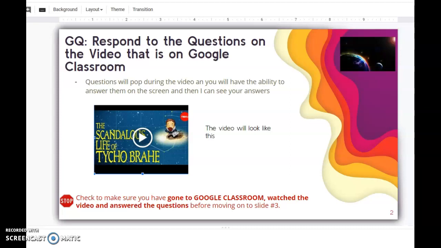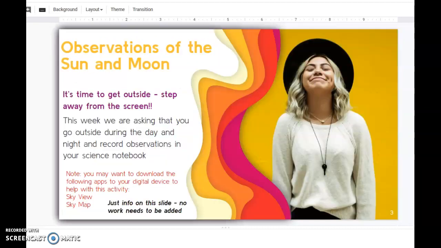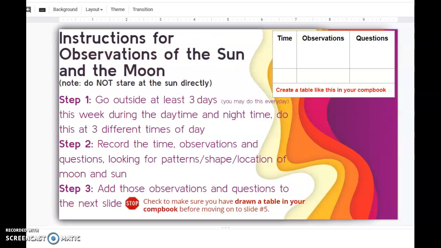So enjoy. The next thing I'm going to ask you to do is step away from your computer screens, okay? It's time to get outside for a little bit this week and make some observations. Slide 3 is just giving you some information and telling you that if you have an iPhone or iPad, you may want to download the Skyview app. If you have Android or your parents do, you may want to download Sky Map. These are free apps that are going to allow you to look at the night sky and actually the day sky, as a matter of fact, a little bit more interestingly. They're not necessary though.